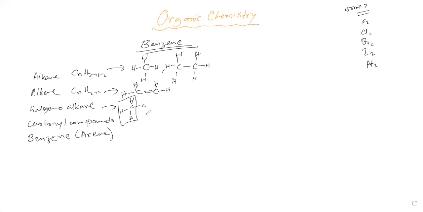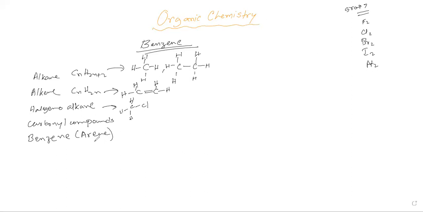Since one hydrogen is less here, it is considered methyl, and there is this chlorine, so this is known as methyl chloride. Or we can say the name is chloromethane. So one naming convention is methyl chloride, giving the name of the alkyl group first, then the halogen, or we can say chloromethane. If instead of chlorine there was bromine, then we say bromomethane, or fluorine, then fluoromethane, then iodomethane, and the other one I don't know. So let's not talk about that.